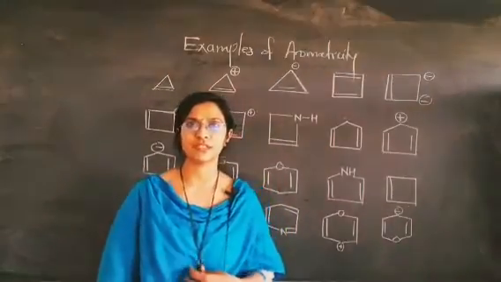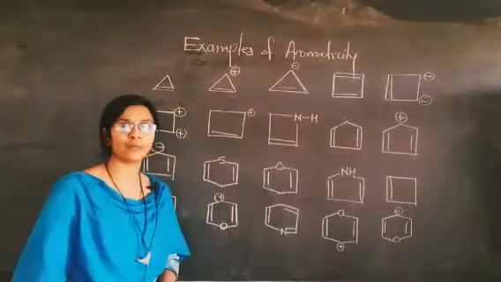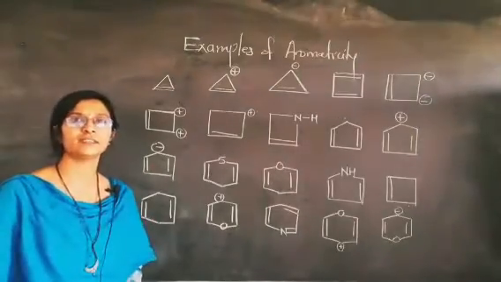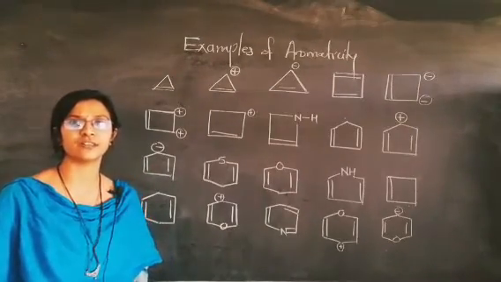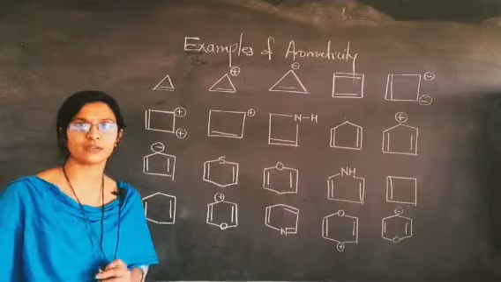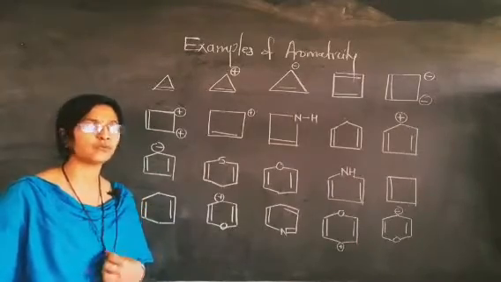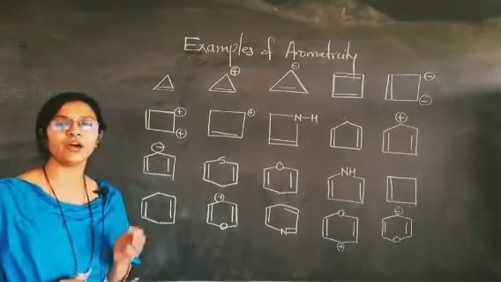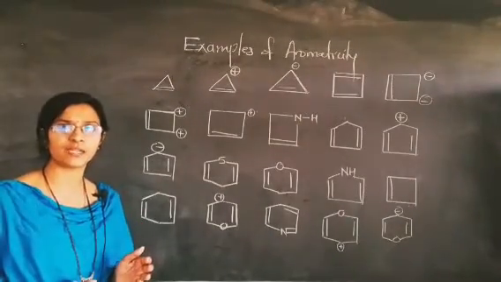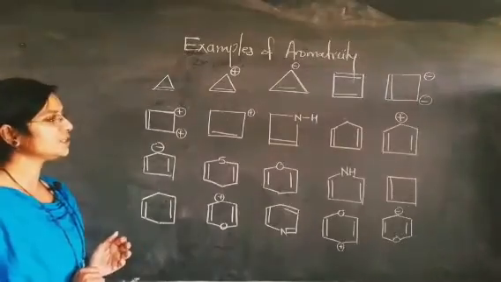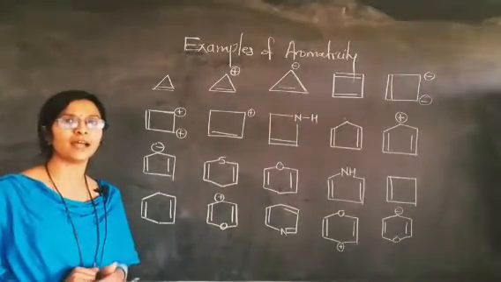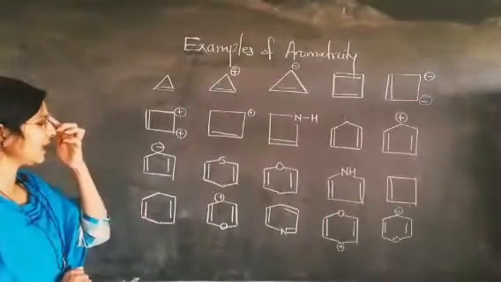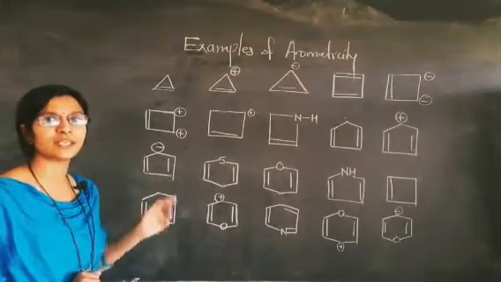Today we are going to discuss different examples of aromaticity, and here I draw some structures, and we will look at whether the given structures are aromatic or non-aromatic. In our previous video we already discussed the characteristic properties of aromatic compounds, anti-aromatic compounds as well as non-aromatic compounds. So friends, I will first revise some assumptions related to aromaticity and then we will proceed to solve such examples.